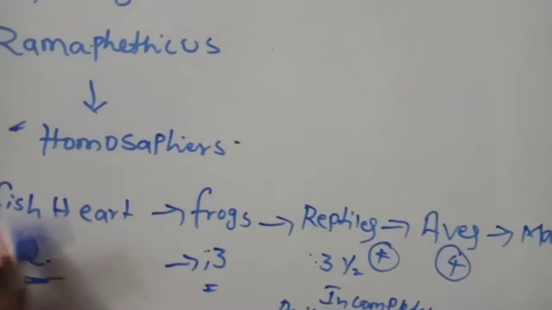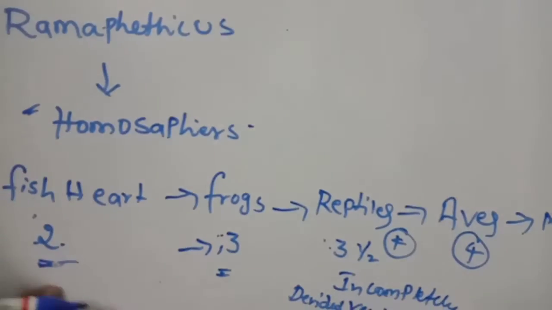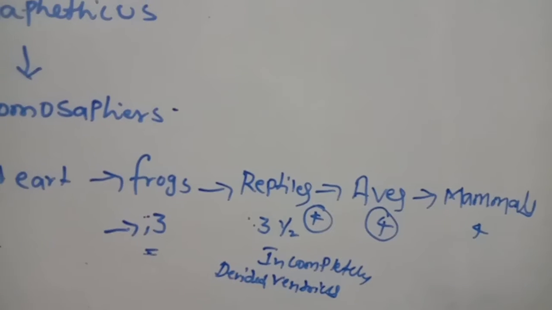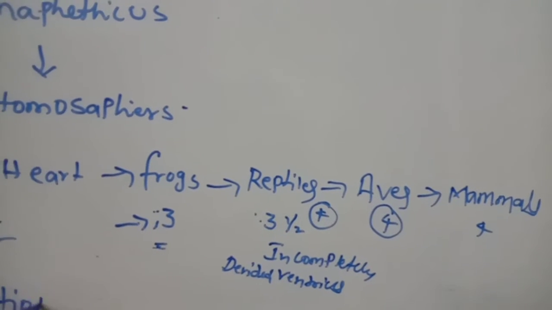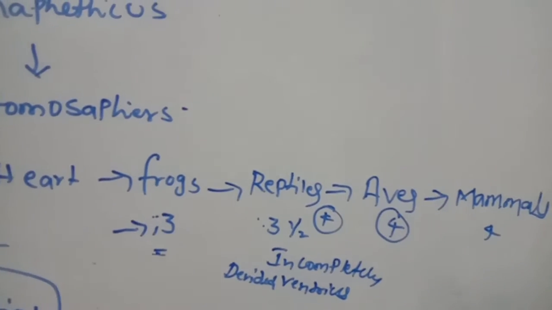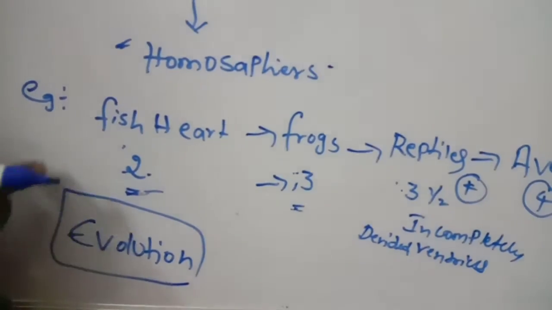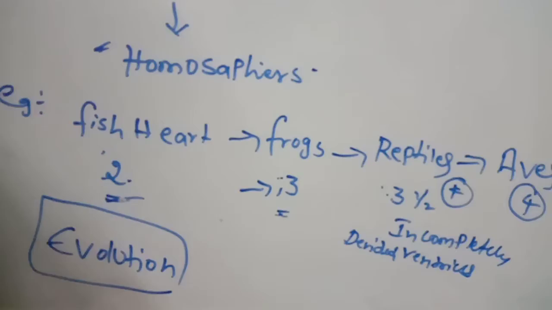Are these the same species or different species? Some changes are happening, and that kind of changes are called evolution, like Ramapithecus to Homo sapiens, and like this, fish heart to mammal heart.